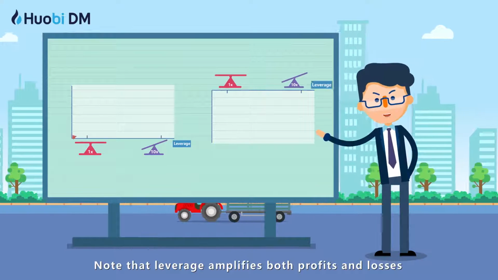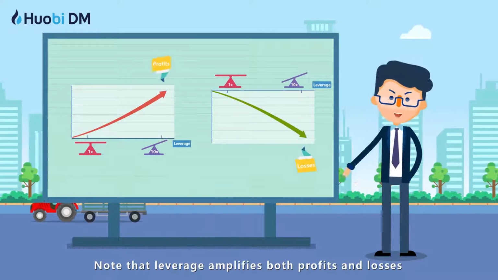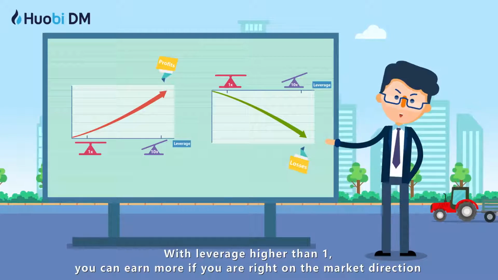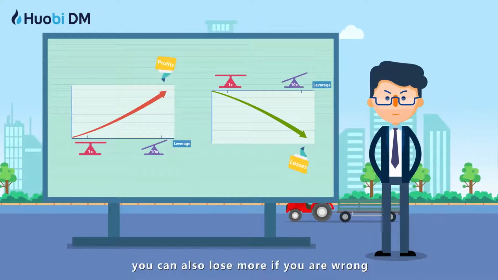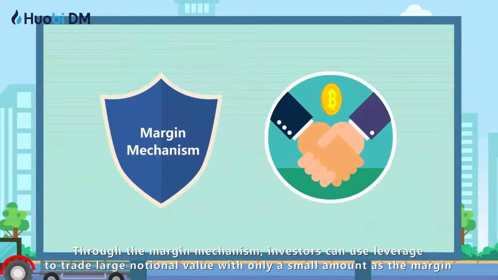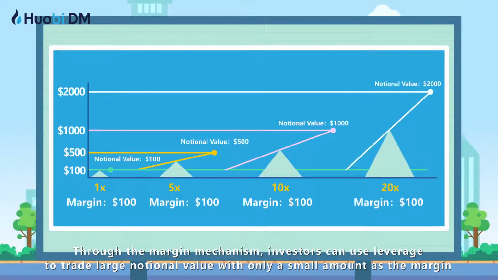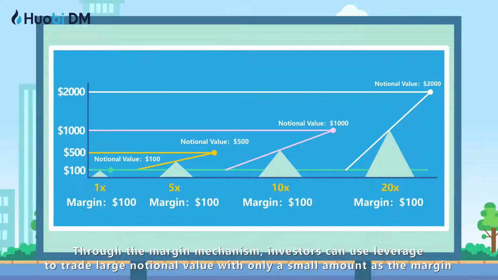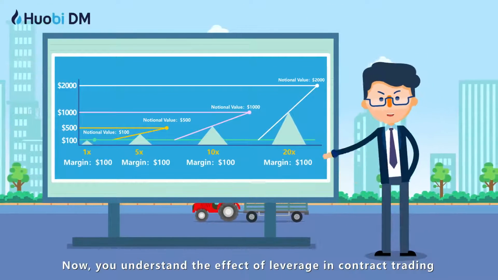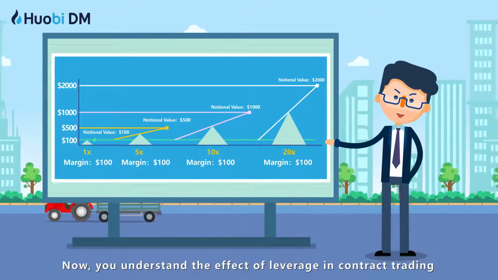Note that leverage amplifies both profits and losses. With leverage higher than 1, you can earn more if you are right on the market direction. You can also lose more if you are wrong. Through the margin mechanism, investors can use leverage to trade large notional value with only a small amount as the margin. Now, you understand the effect of leverage in contract trading.